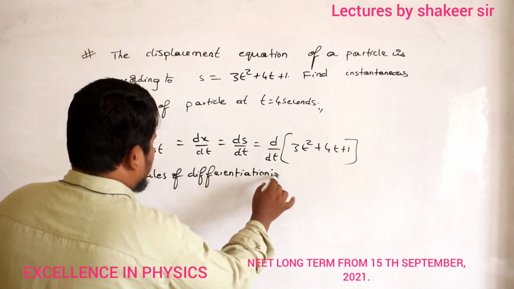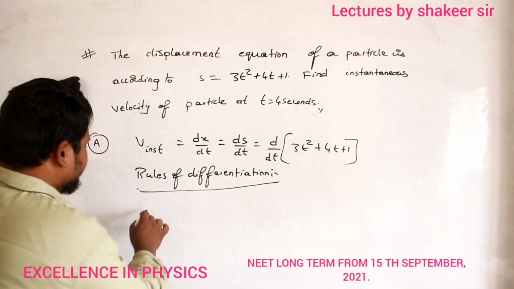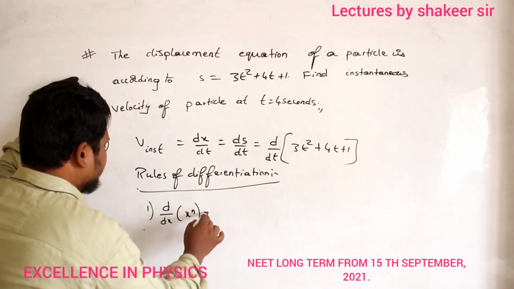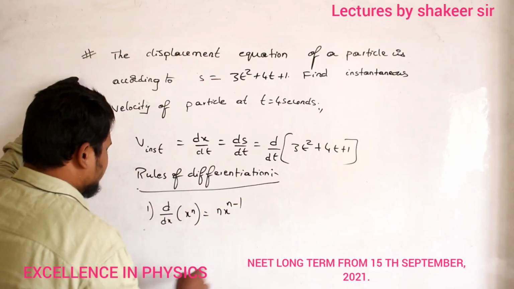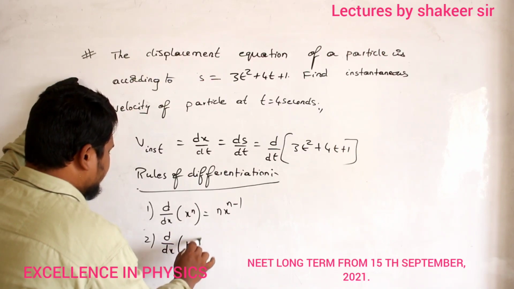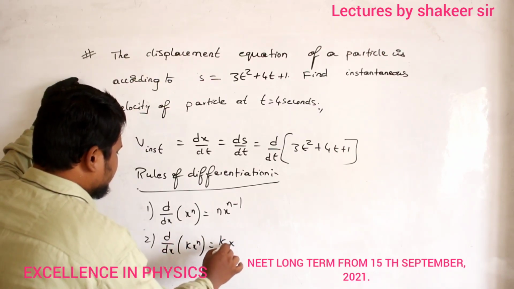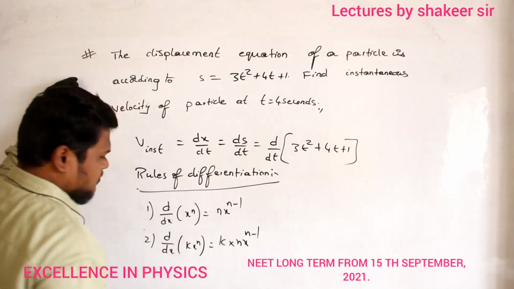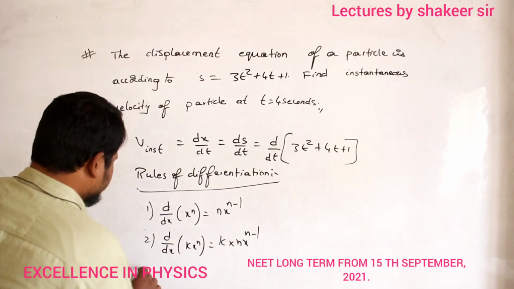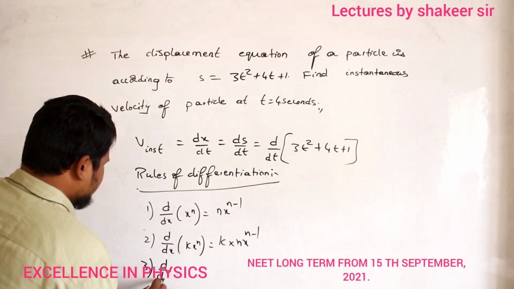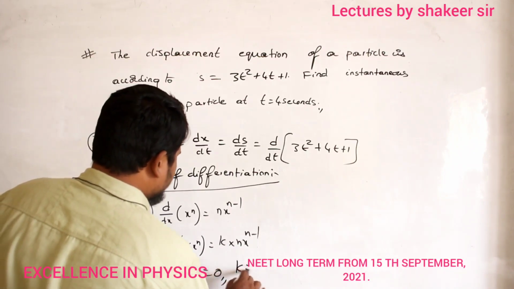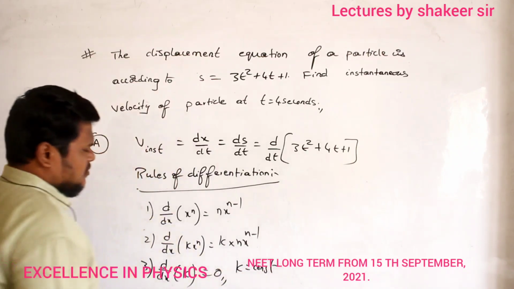Okay. So what is rule number 1? d by dx of x power n is n into x power n minus 1. Okay? So differentiation of k x power n is k into n into x power n minus 1. Clear? So rule number 3: differentiation of a constant is equal to 0, where k is a constant. Clear?